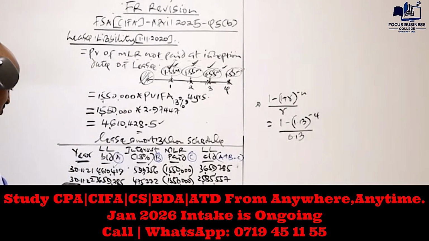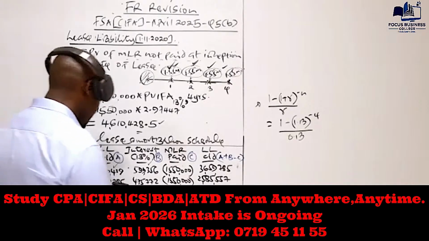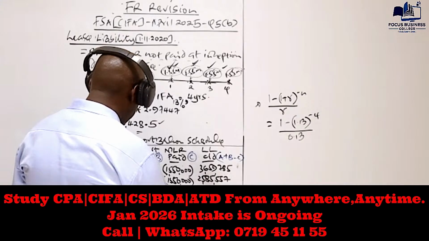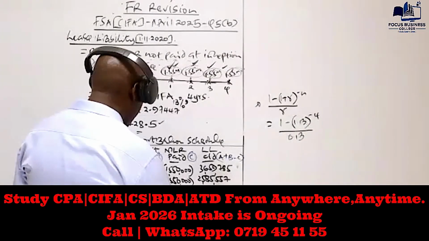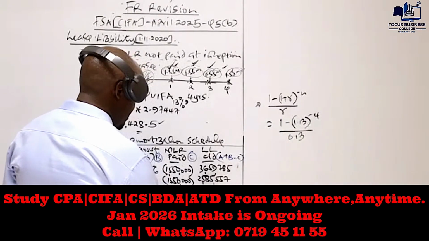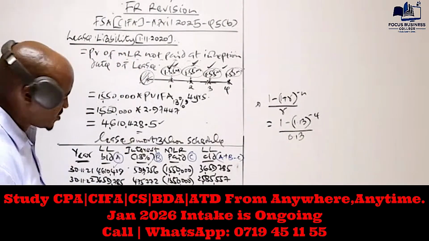So let's work out the lease liability at the end of year three: 2,585,557 minus 1,550,000. Basically here I'm getting 1,371,679. I hope that is what you're getting.